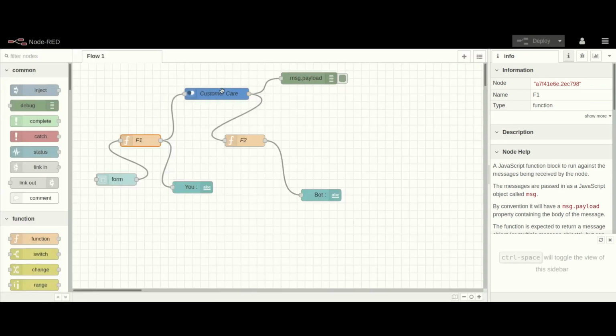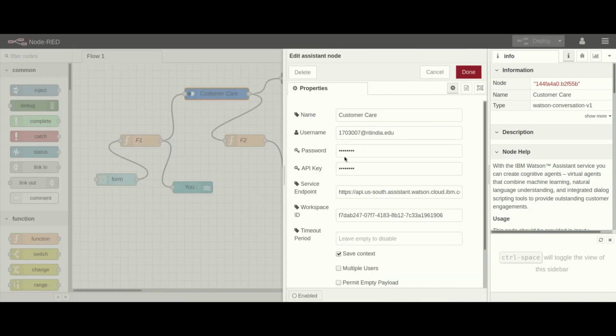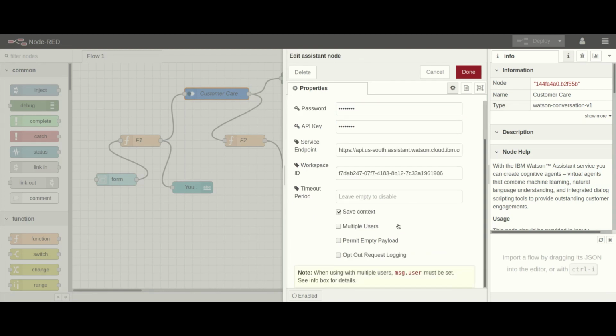Let me move to customer care. Here you can see the name is customer care, username, password, API, server point, workspace ID. In this section my customer care is bound to my Watson Assistant service, so I give that here. This is all regular data: my username, password, API, server point, workspace ID.